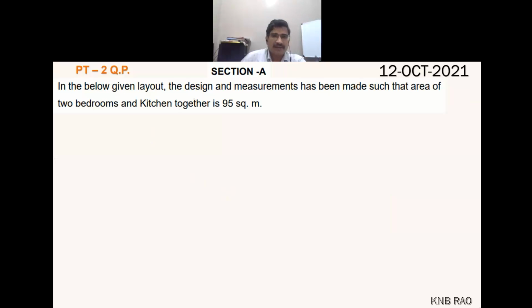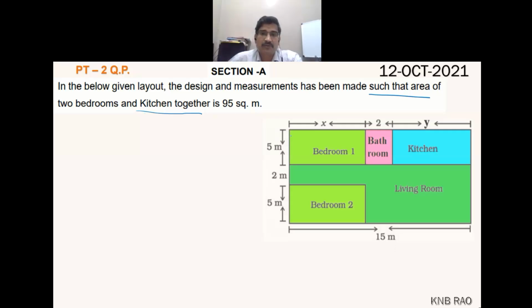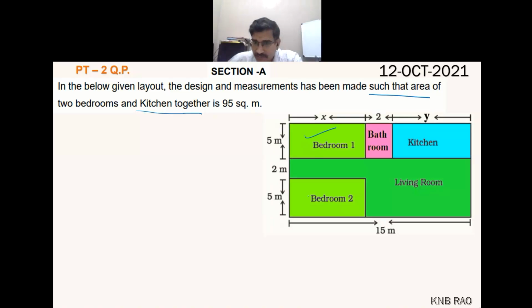In the below given layout, the design and measurements have been made such that the area of 2 bedrooms and kitchen together is 95 square centimeter. See children, this gives one equation. Bedroom 1, bedroom 2, kitchen 1.